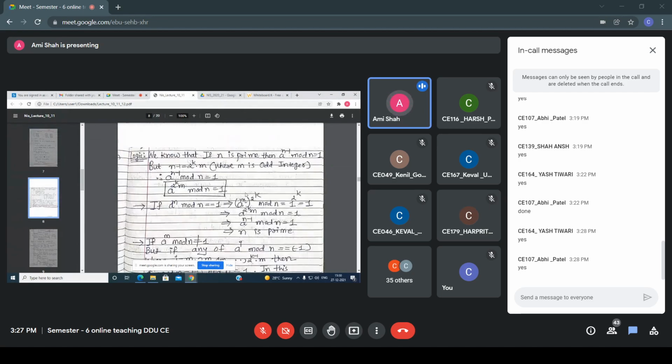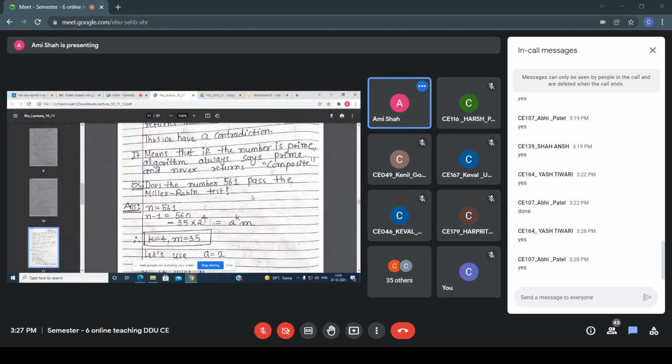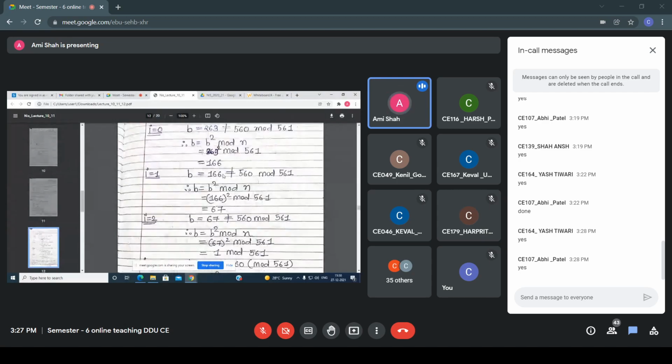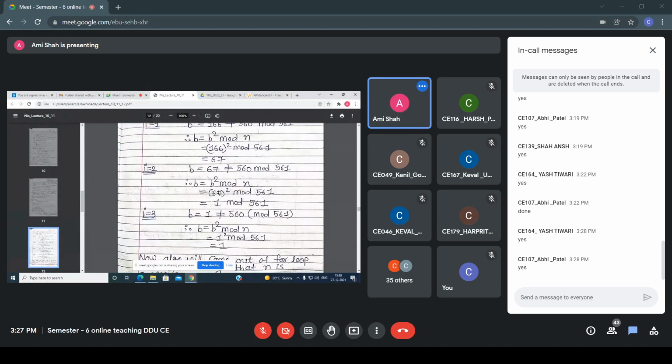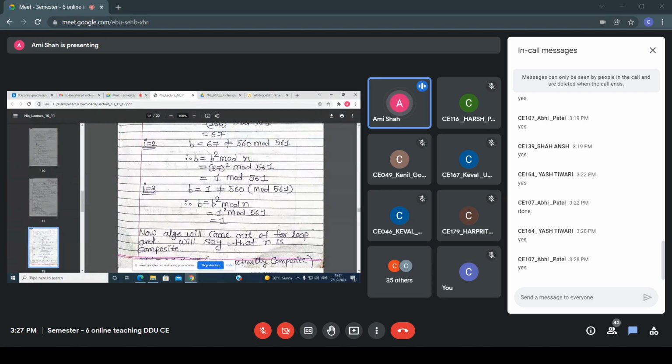Similarly, in this case, from 0 to 3 the loop will be repeated. b equals b square mod n. What I'm getting is 166. Again for i equals 1, I am taking the value b equals 166. Again it is not equal to this, so I'm repeating this loop. And finally at i equals 3, I am getting 1. And if I am getting 1, then the algorithm will come out from the for loop and say that n is composite.